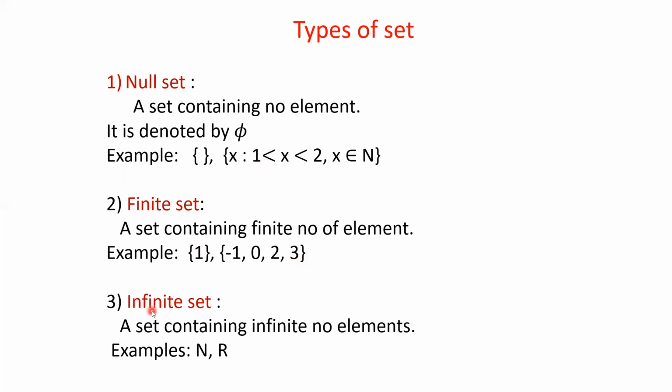Next, coming to the next portion, that is the infinite set. Infinite set means a set containing an infinite number of elements. For example, capital N. Capital N means that is the set of natural numbers. Similarly, capital R, that is the set of real numbers. These are the examples of infinite sets.